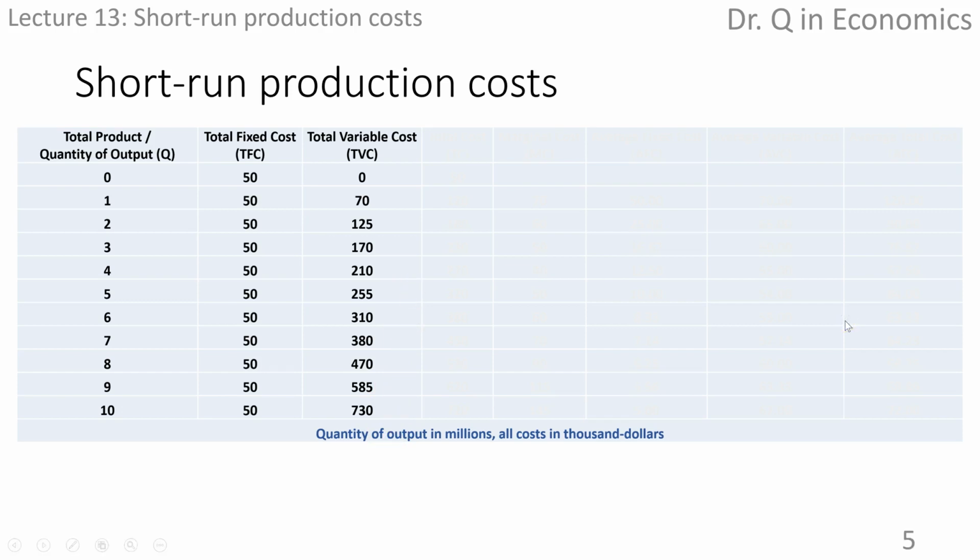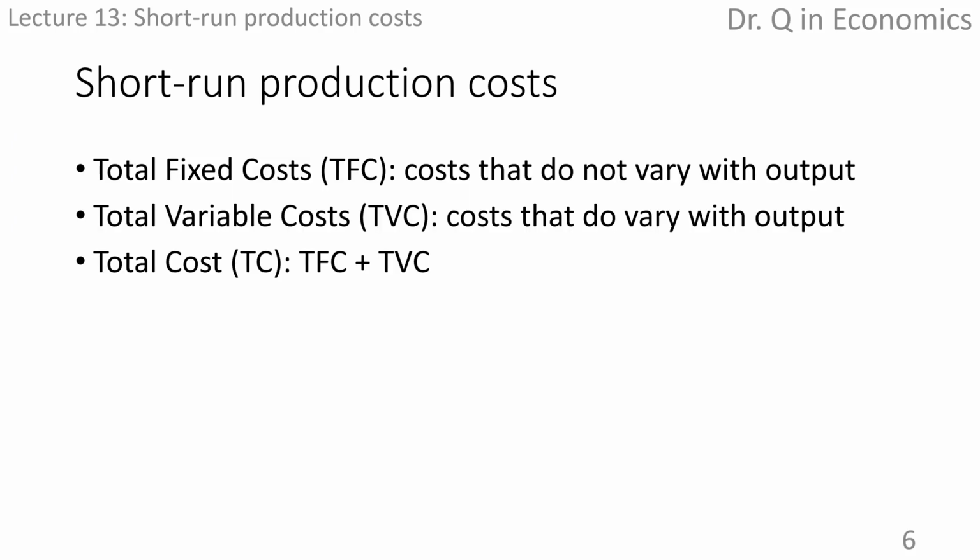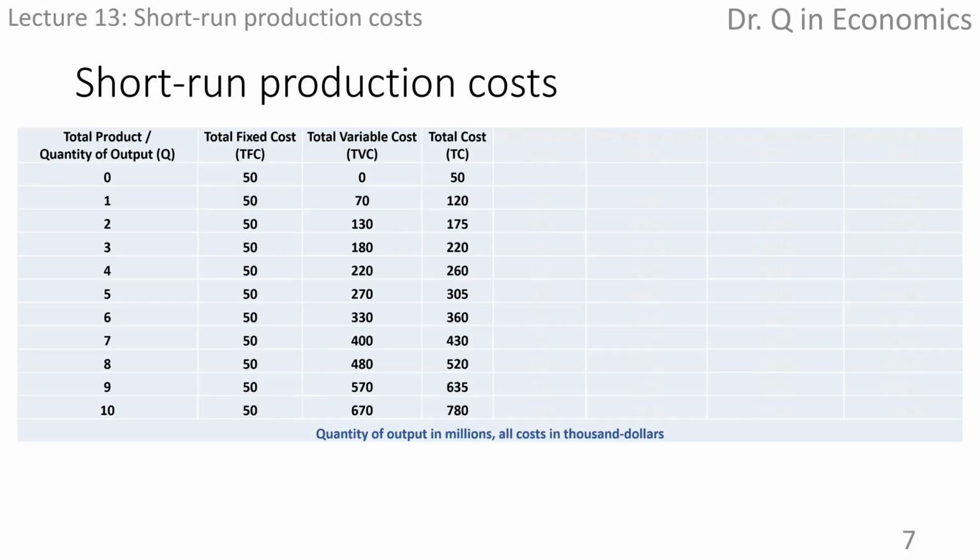I will discuss why in a few slides. Lastly, the summation of a fixed cost and a variable cost is total cost. And that's how we get information for total cost in the fourth column.